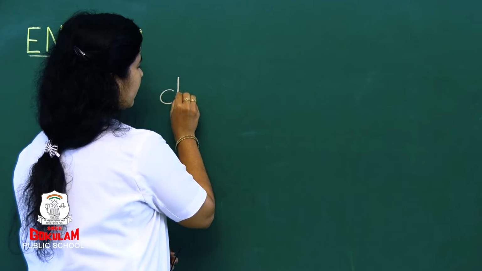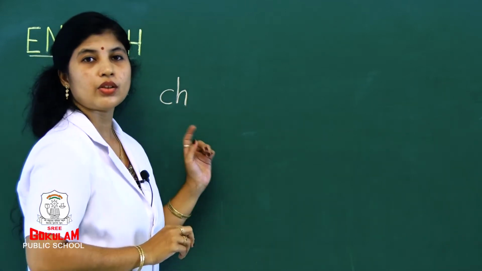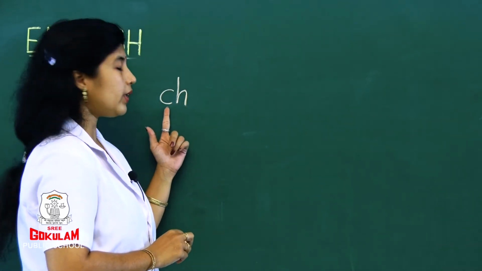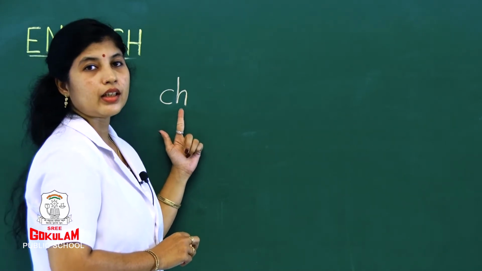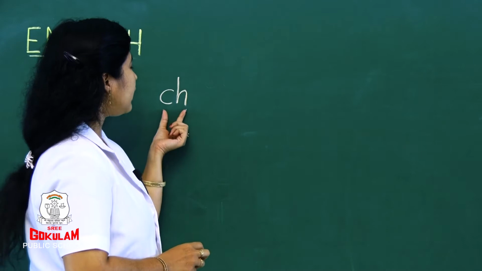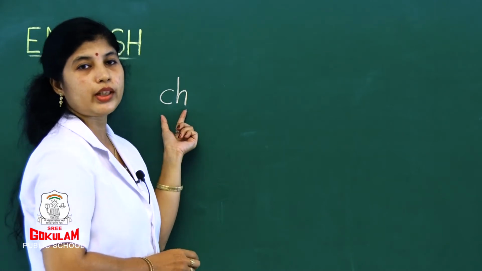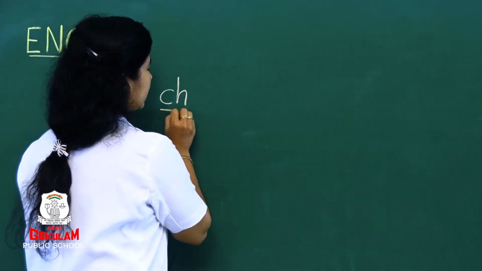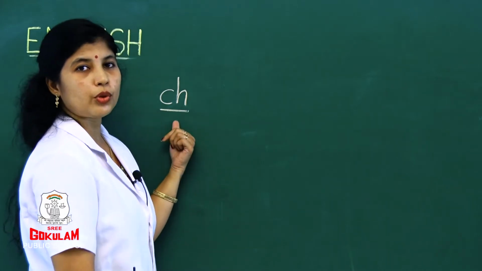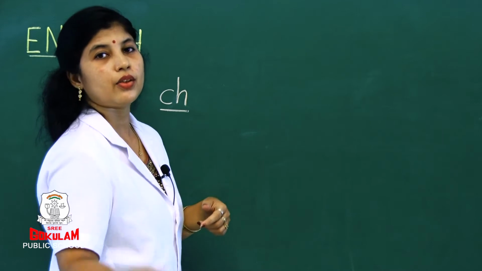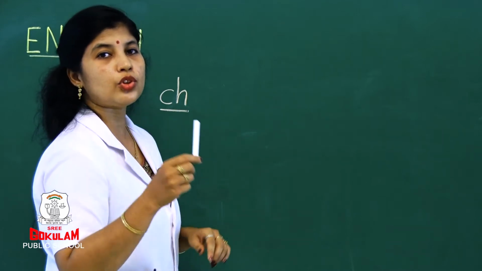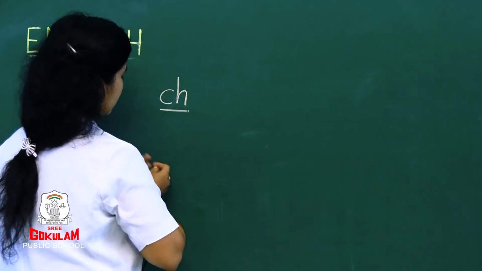C and H, right? What is the sound of letter C? K. What is the sound of letter H? H, right? But when we join these two letters together, how do we say? Ch. For example, what is this children? Chalk, right?